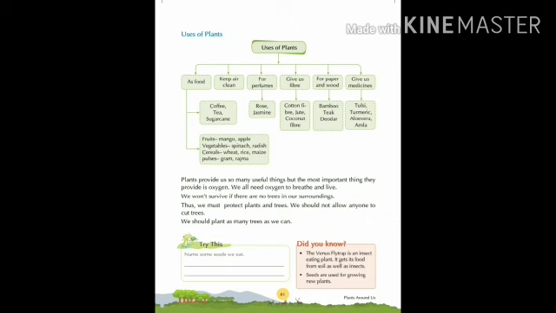Here is name some seeds we eat. We eat many type of seeds. For example, pea plant. Pea is also a seed. Then all type of nuts you can write here: groundnut, cashew nut, and walnut. These all are seeds. Did you know, children, the Venus flytrap is an insect-eating plant. It gets its food from soil as well as insects. Seeds are used for growing new plants. Seeds are very useful, and for growing next plant we need seeds.